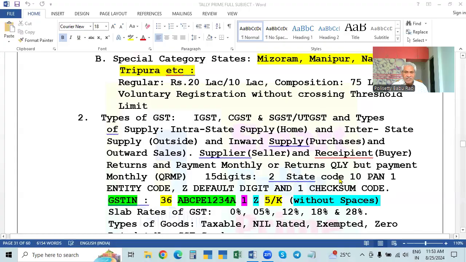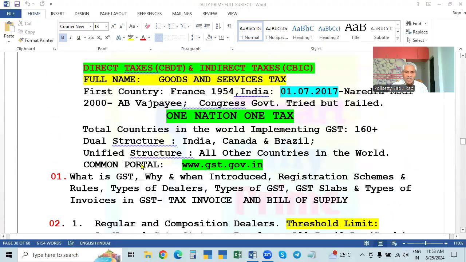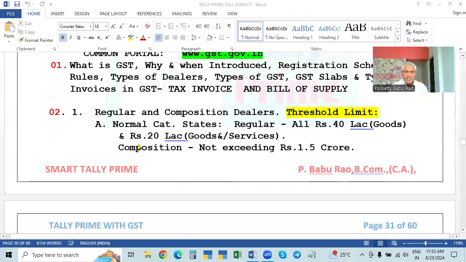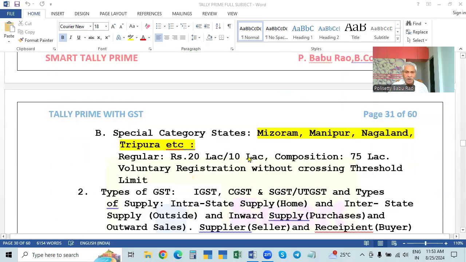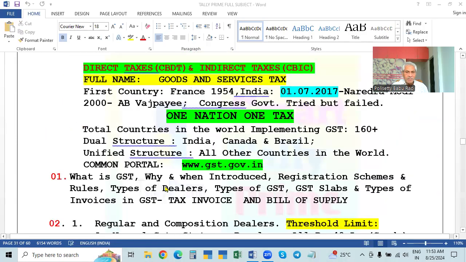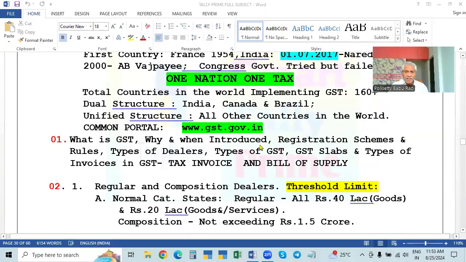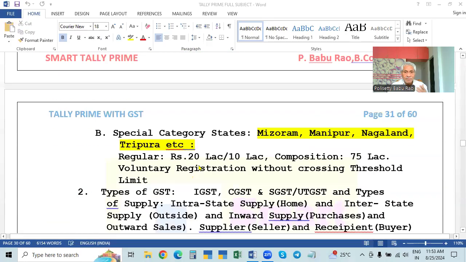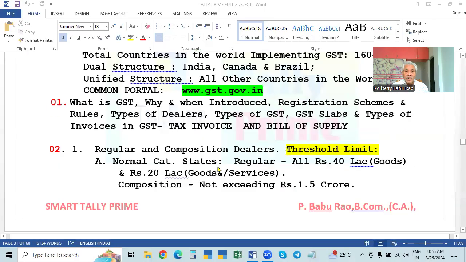Yesterday in the last class, we discussed everything about GST: the introduction, registration, schemes, and types of dealers. The types of dealers are registered and unregistered.